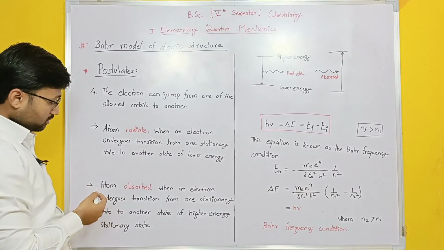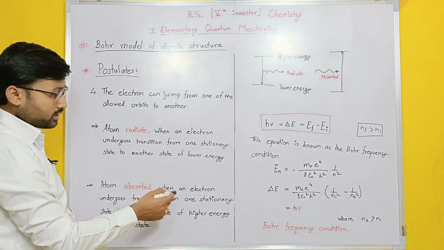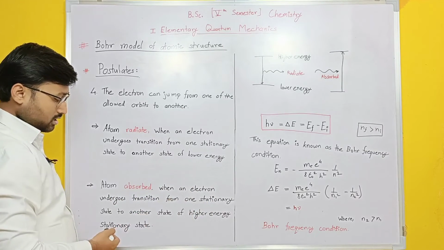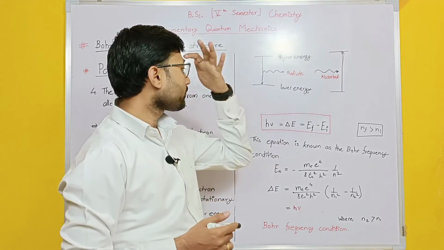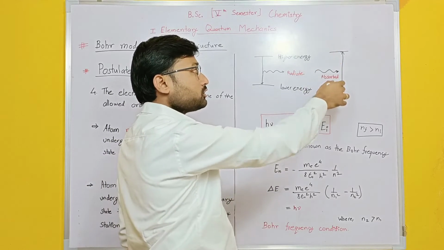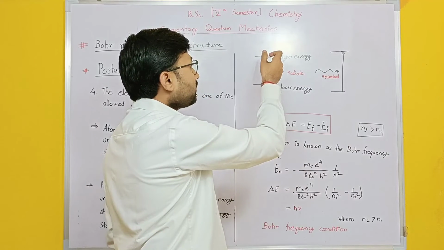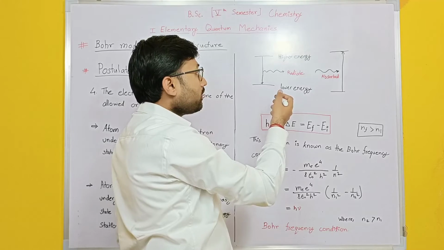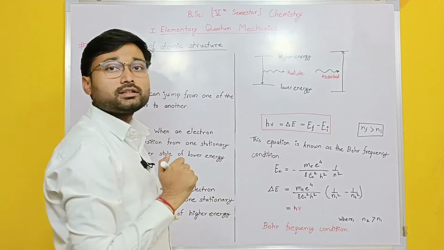The second point is that the atom will absorb energy when an electron undergoes transition from one stationary state to another stationary state of higher energy. So we have two states, a lower energy state as well as a higher energy state. If you want to go from lower energy to higher energy, the atom at that time will absorb the energy. When jumping from higher energy to lower energy, it goes down, so it will radiate the energy. So these two types of transition can happen.